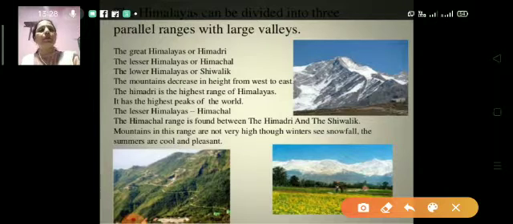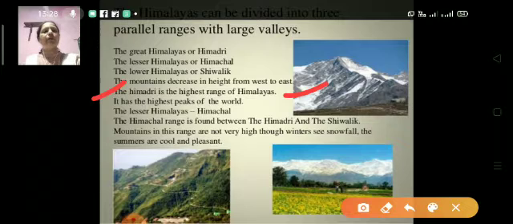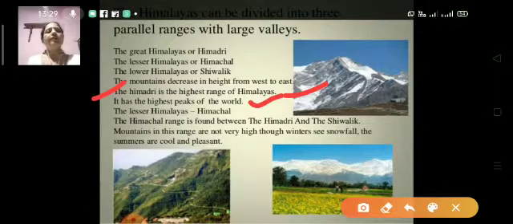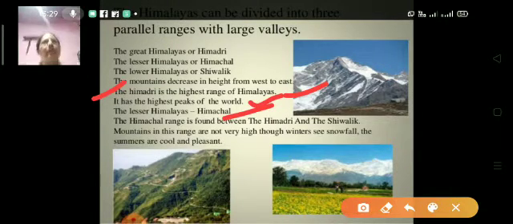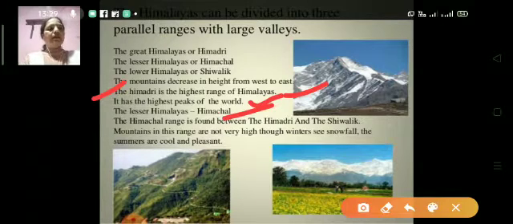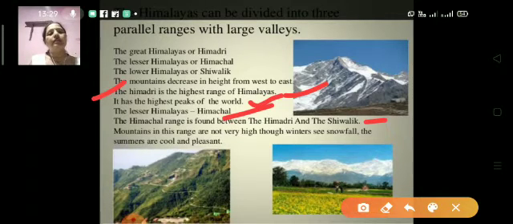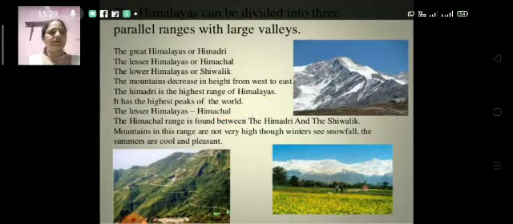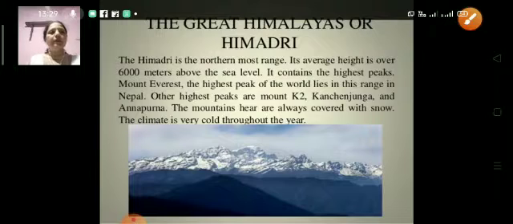The Himadri is the highest range of the Himalayas. It has the highest peak of the world. Okay children. And the Lesser Himalayas, the Himachal. Here the Himachal range is found between the Himadri and the Sivalik. The mountains in the range are not very high. In winters, snow falls and summers are cool and pleasant. So these are features of the northern Himalayas.